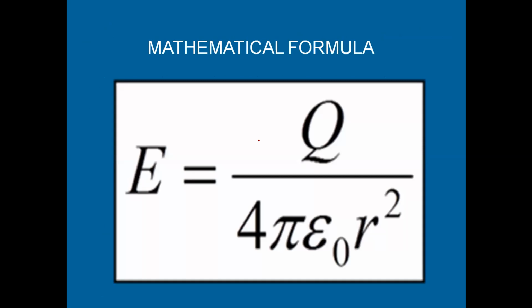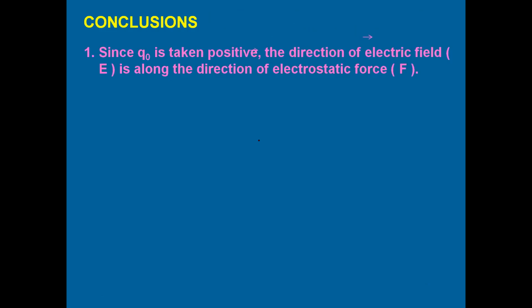Clear? So we have come to a mathematical formula to find the value of electric field. It can be found using the equation Q by 4 pi epsilon 0 r square. But electric field is a vector quantity, so knowledge of only the value is not going to give you the correct answer. In order to describe electric field completely, you need the direction also. So to find the direction of electric field, let us use this property: since Q0 is taken positive, the electric field direction is going to be the direction of the electric force itself.